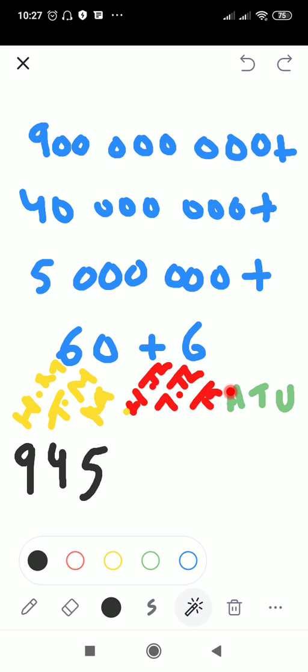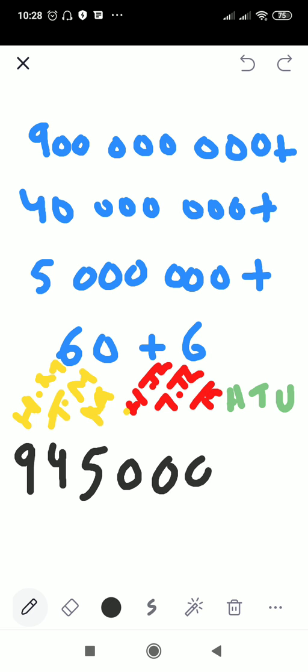So we are going to place zeros in all of these values which are not given. 100,000 is not there, 10,000 is not there, 1,000 is not there, 100 is not there. We only have 6 tens, so we write down 6 in the tens column, and we have 6 units. These other values have no value, so they have zeros.